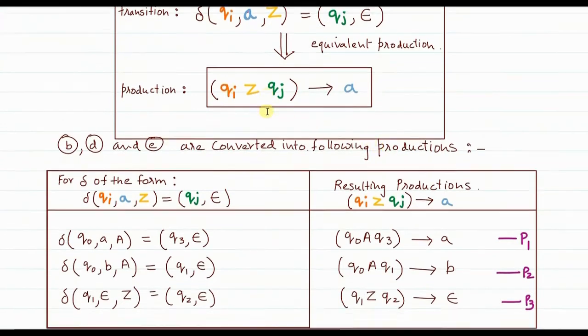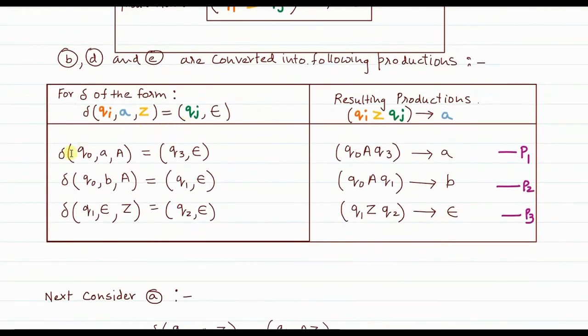So using this simple formula, I am writing each production. The first production: delta of Q0, A, Z equal to Q3, null. I am just using the formula. It can be written as Q0 A Q3, that is Qi Z Qj. Here Q3 is Qj, and this is Qi. So Q0 A Q3 implies A.